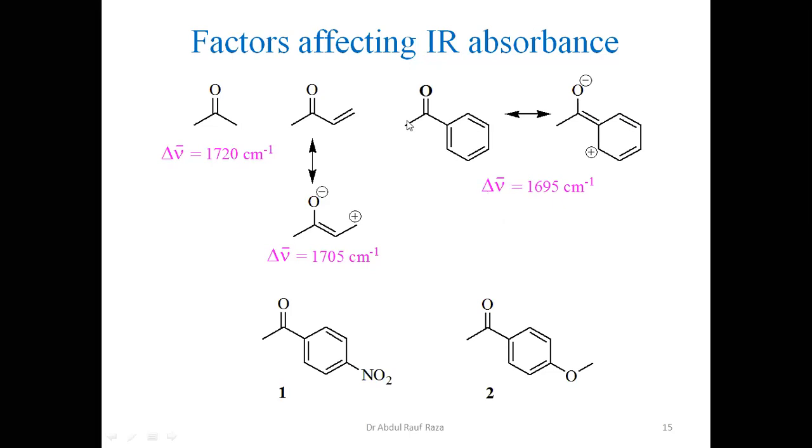Now, what is the effect of this resonance? There is no resonance in acetone. It has no resonance form. Whereas this molecule has 2 resonance forms, and this molecule has 5 resonance forms. So what is the impact of this resonance? Keeping in mind that when there is no resonance, the carbon-oxygen double bond is 100% localized. Just remember, I am saying this is localized. Localized means it is not going anywhere. This double bond is present here, so it has 100% double bond character.